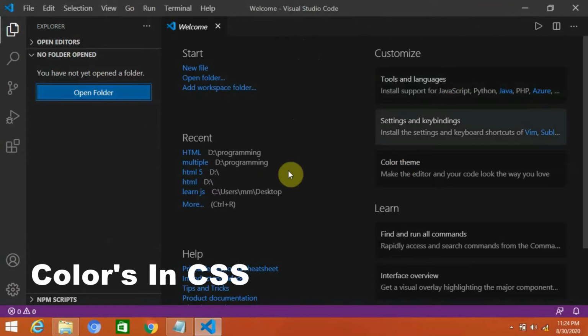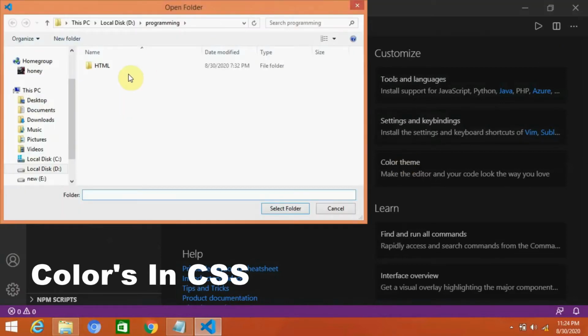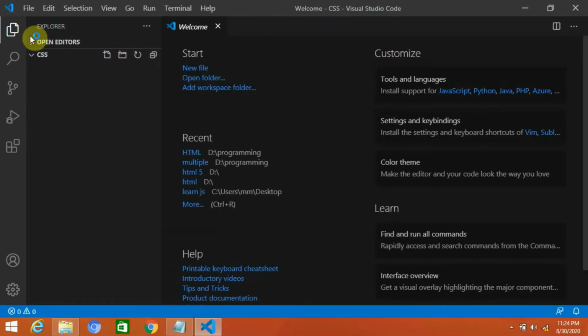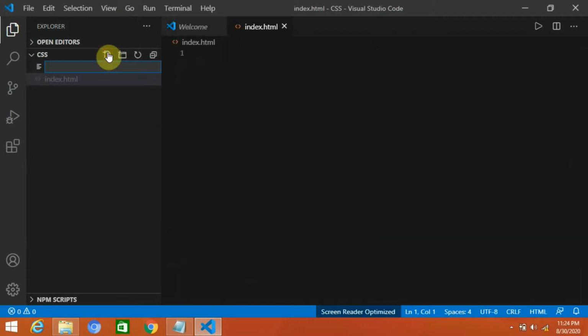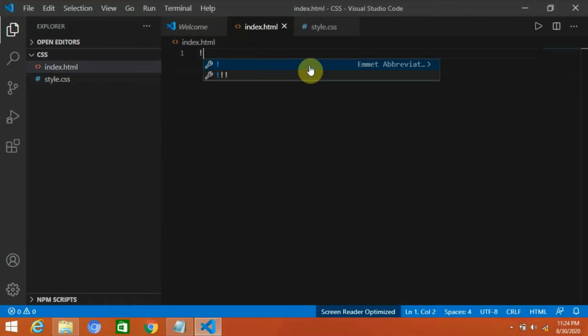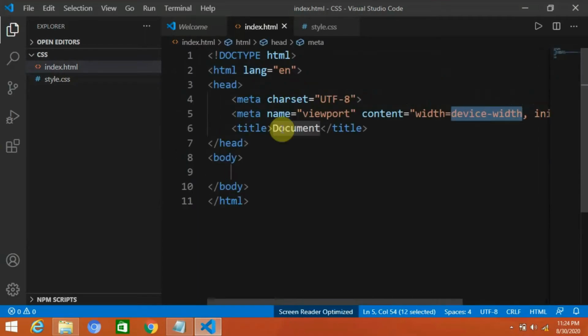So now we are going to learn CSS. Right now I am using VS Code to learn CSS and HTML. I'm going to open a folder, click on open folder and create a new folder, name it CSS. So select folder, and I will create two files, index.html and style.css. Okay, fine. Now we are going to repeat the same process that we used to learn our HTML, and use the same process to learn our CSS.